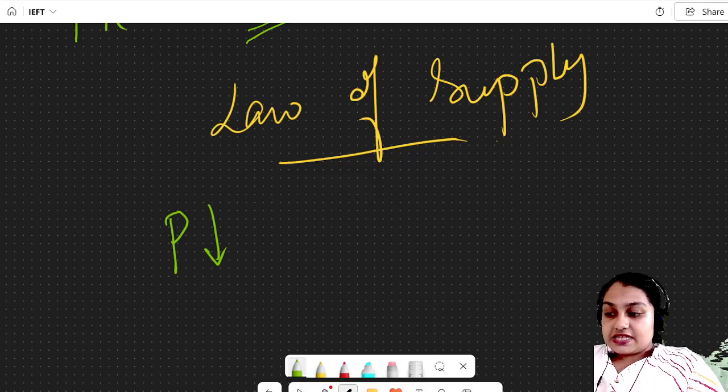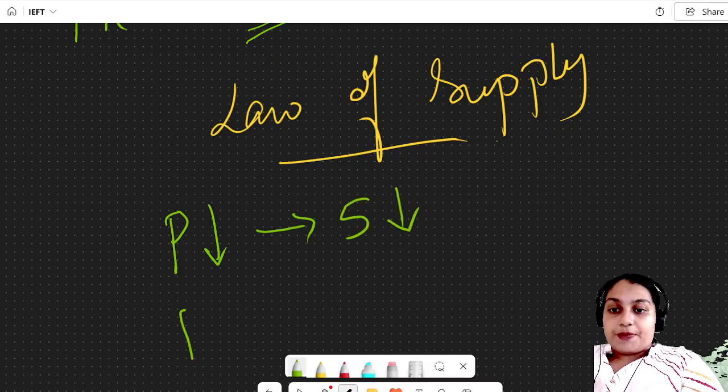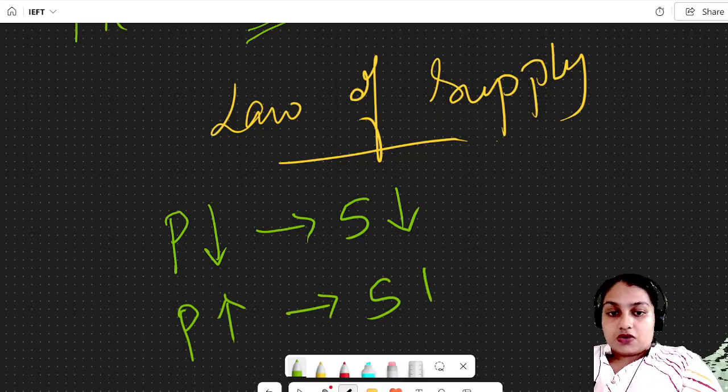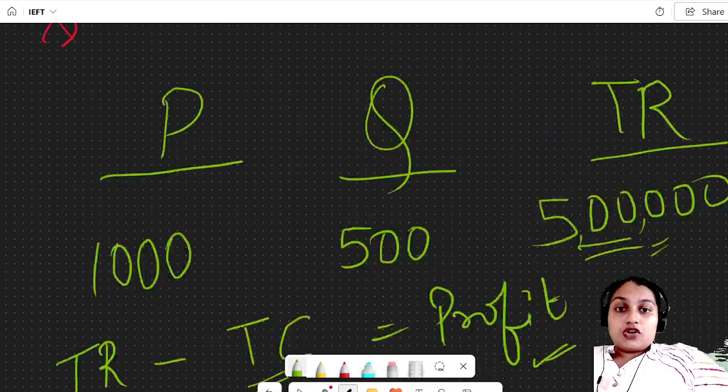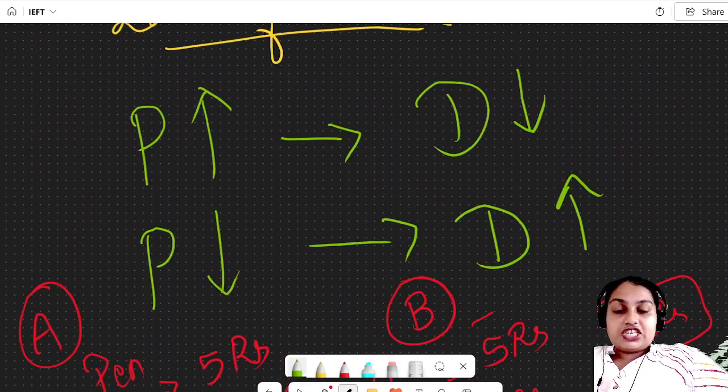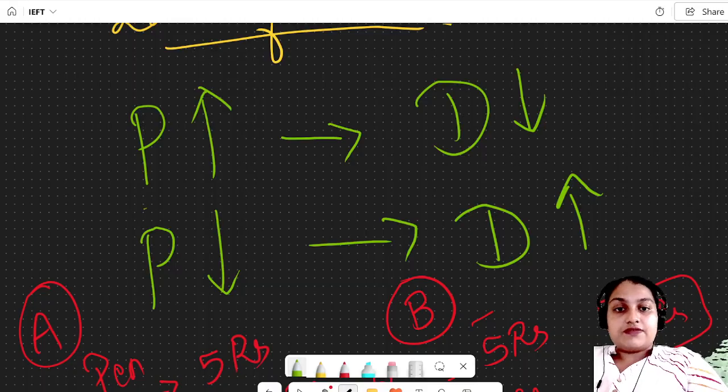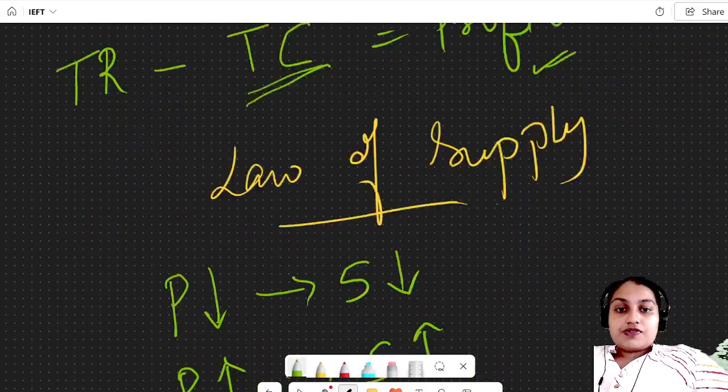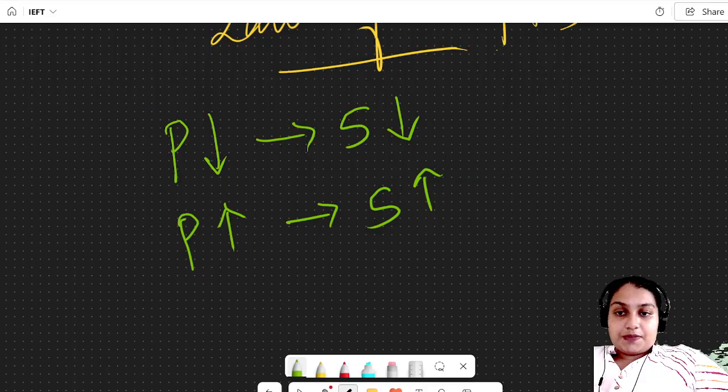So the price decreases, the supply also decreases. Price increases, the supply also increases. So in the law of demand, it was inversely proportional, but in the law of supply, it is directly proportional.